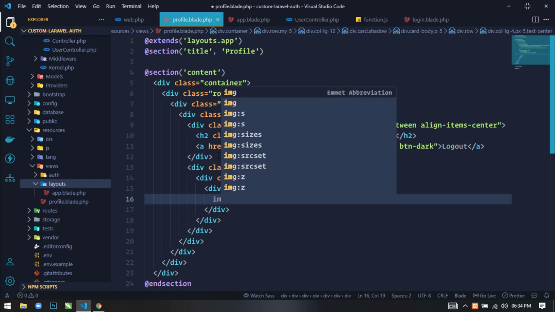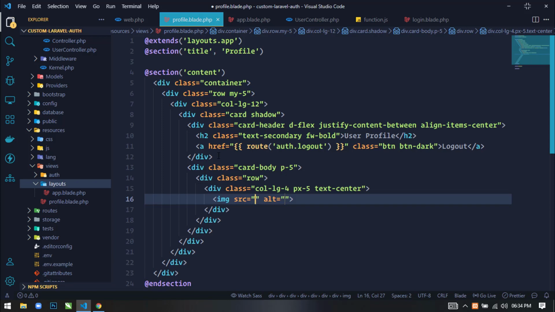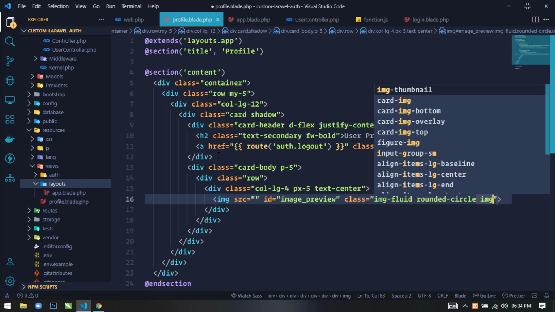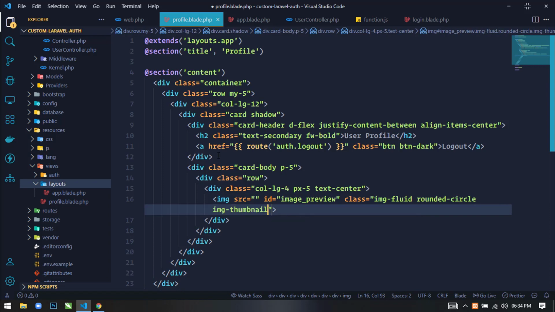So here I will use img tag, and in src, let's leave the src attribute for now, and I will use an id attribute here, and in id attribute I will write image underscore preview, and I will use some bootstrap classes: img fluid, rounded circle and img thumbnail, and here also I will use width 200.